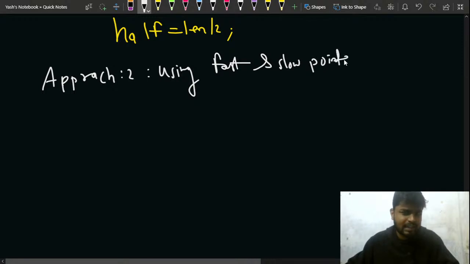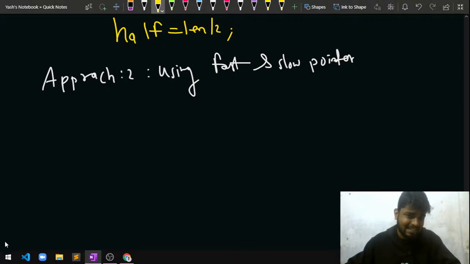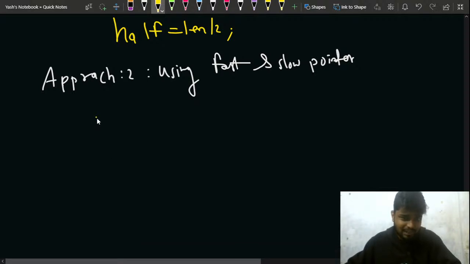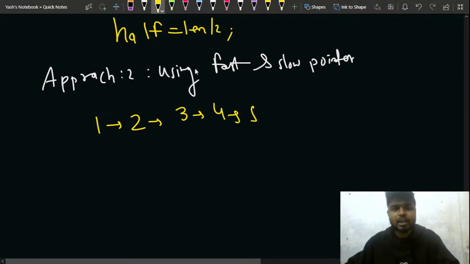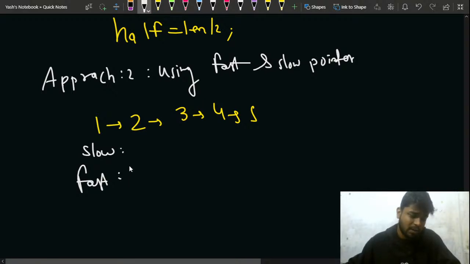That is also known as the tortoise method, right? In this method, what we'll be doing is having a linked list. 1 is connected to 2, 2 is connected to 3, 3 is connected to 4, 4 is connected to 5. So I'll be having fast and slow pointers. Let me write them here, fast and slow pointers. So I'll be having 2 pointers, fast and slow. Fast will be moving by 2, slow will be moving by 1.